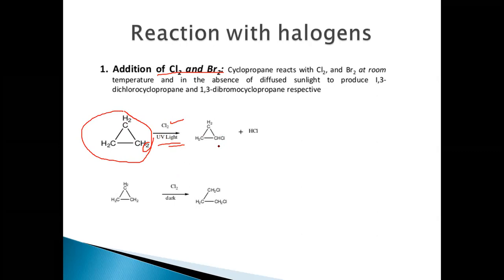The mechanism followed here is the free radical mechanism. This is a characteristic of cycloalkanes and also alkanes.